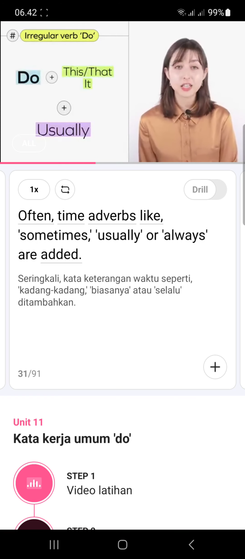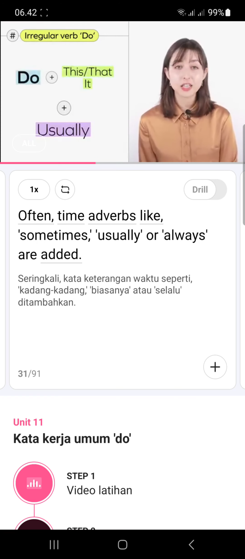Answer the question with this, that, or it, and do. Pay attention to the note whether the action is happening now or not. This will be used when it's happening now. When does she clean the house? Good. She always does that on the weekend. Or she always does it on the weekend.